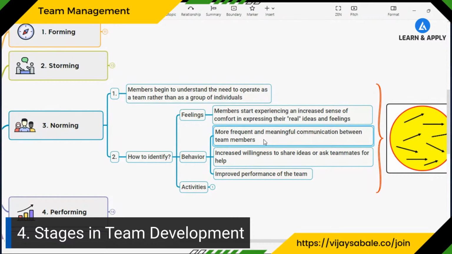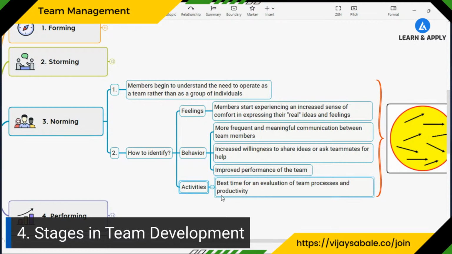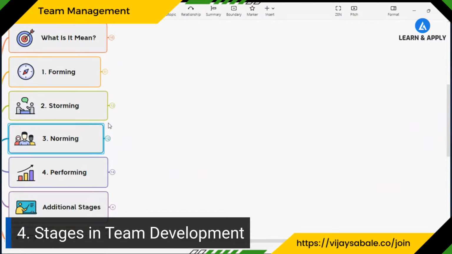We can also see an increased willingness to share ideas, and team members are asking other team members whether they need any help or not. We can also see an improved performance of the team that is visible. Now, what are the activities that we, as a leader or coach, should do? It's the best time for an evaluation of the team process and whether we are working effectively or not, right? So this is the third stage, the norming stage.